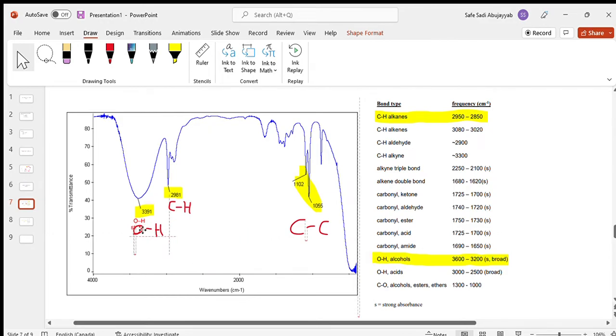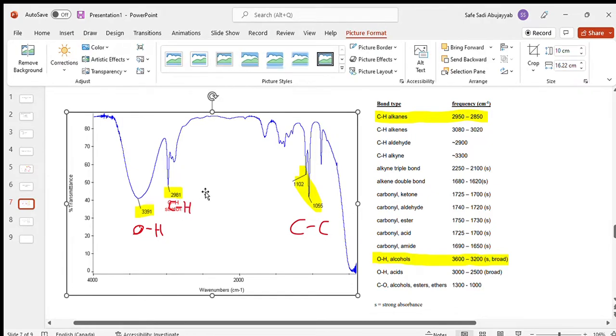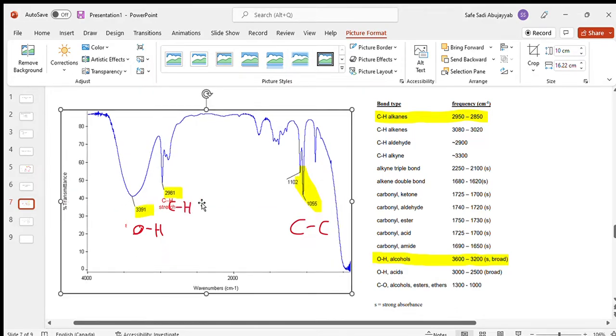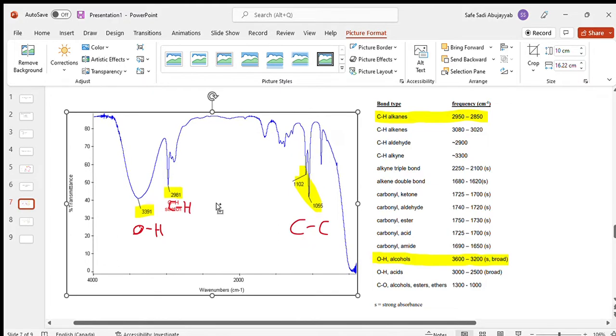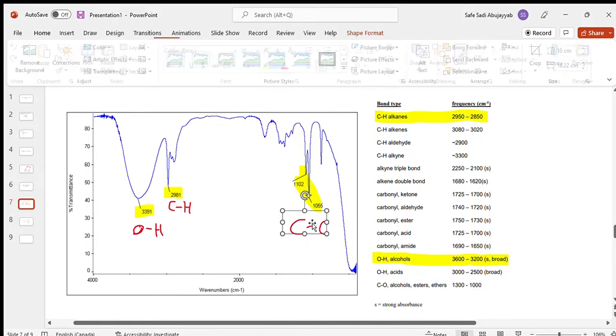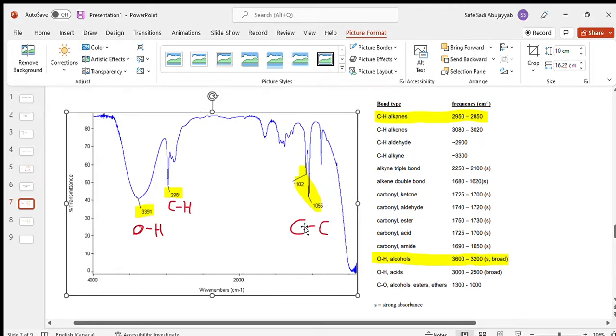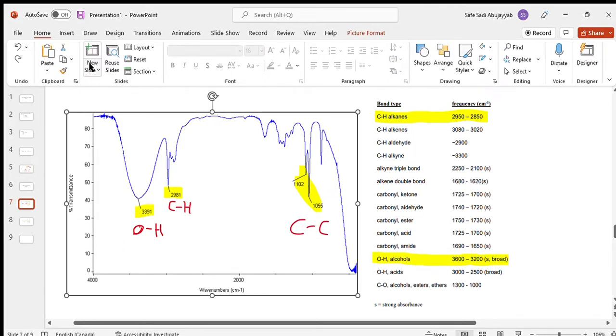So this one was OH. This one was C, single bonded to a C, like we said. Very nice. And then this one, it's actually a C double bonded to an O. Which actually makes sense because we have an alcohol.